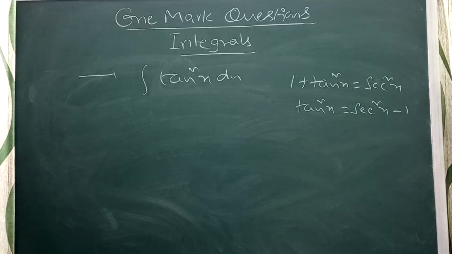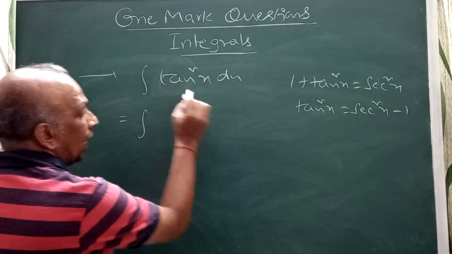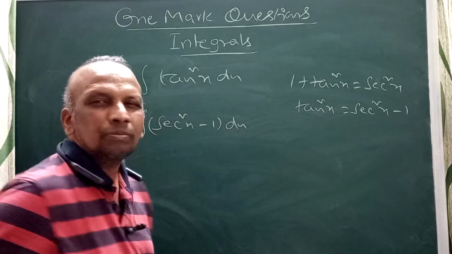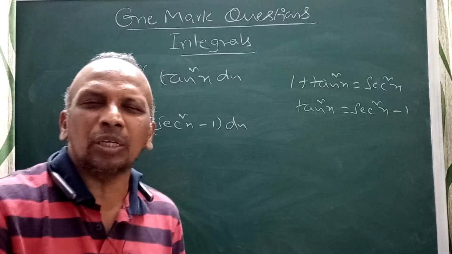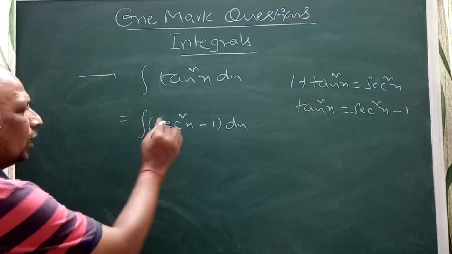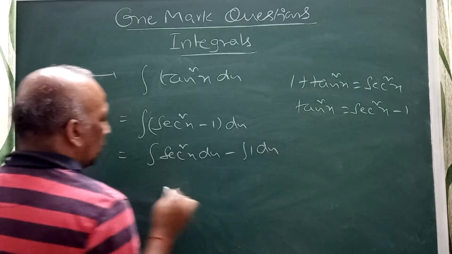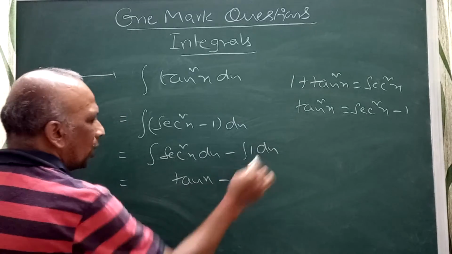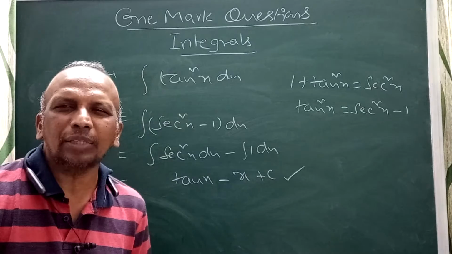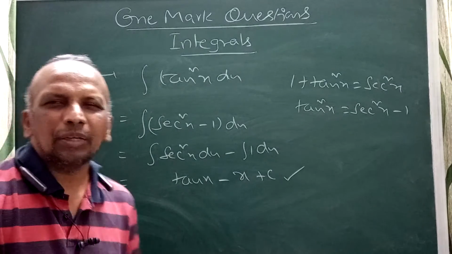So the problem is integral tan square x dx. What's your answer here? Whenever tan square, you write secant square x minus 1 dx. In all previous year papers, they asked this type of problem twice. So integral secant square x dx minus integral 1 dx. Integral secant square x is tan x, and integral 1 dx is x plus c. You will get tan x minus x plus c. This will be your answer: tan x minus x plus c.